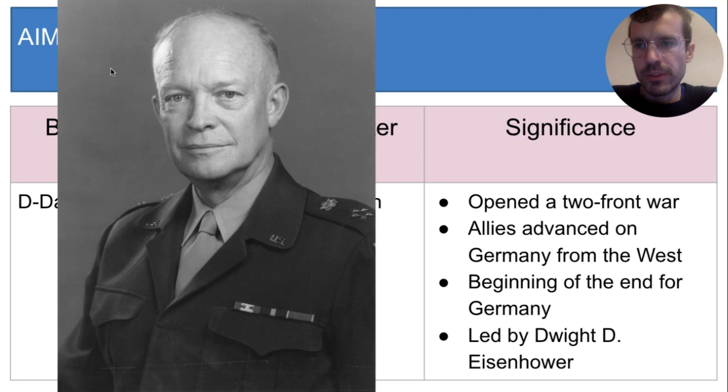The D-Day invasion was led by this man, Dwight D. Eisenhower, who would go on to become President of the United States after World War II. Like George Washington, Andrew Jackson, and Ulysses S. Grant, Eisenhower was another war hero who then became president.